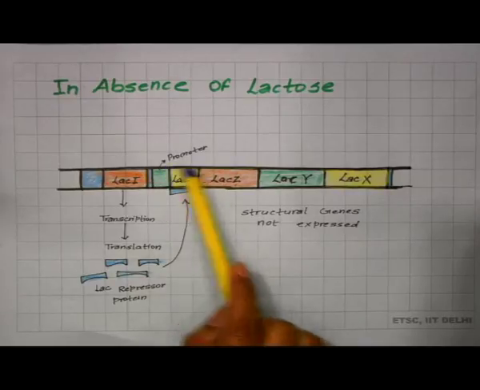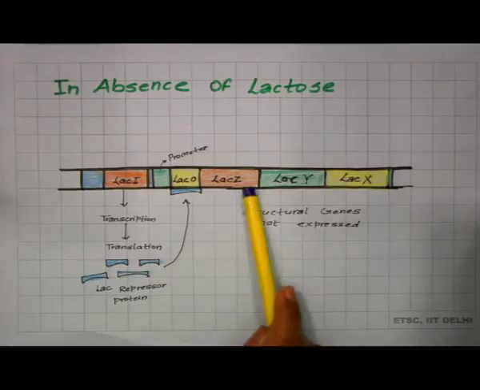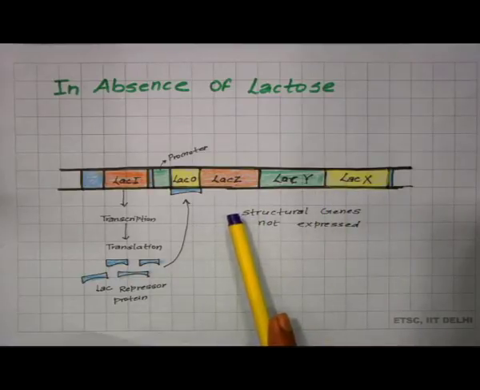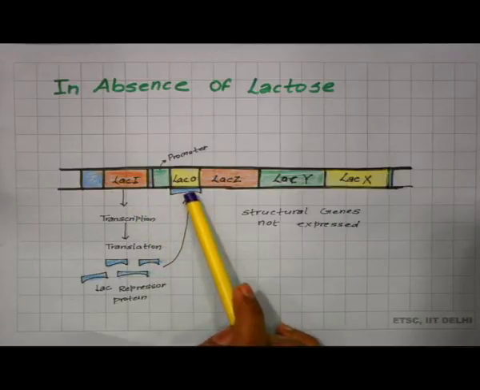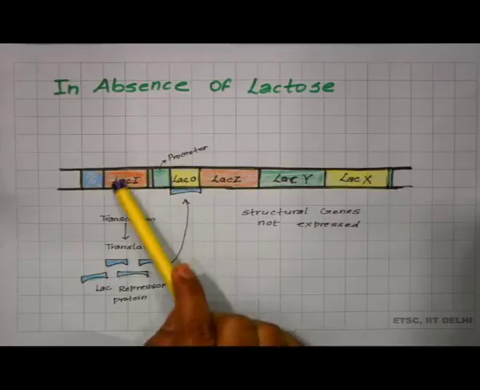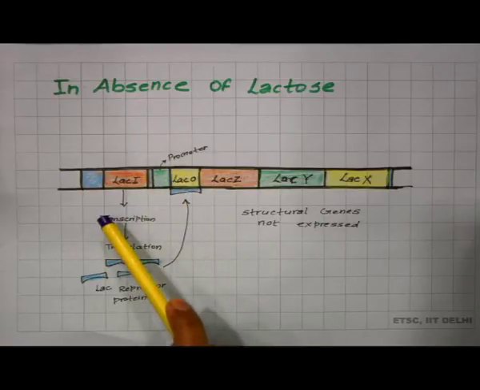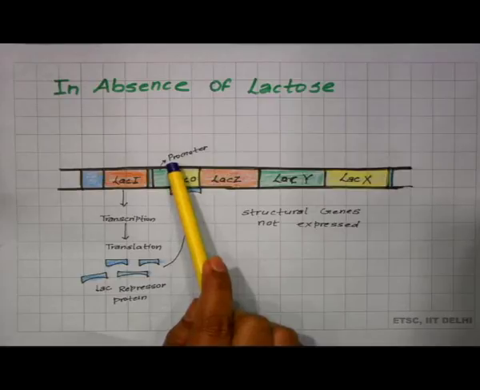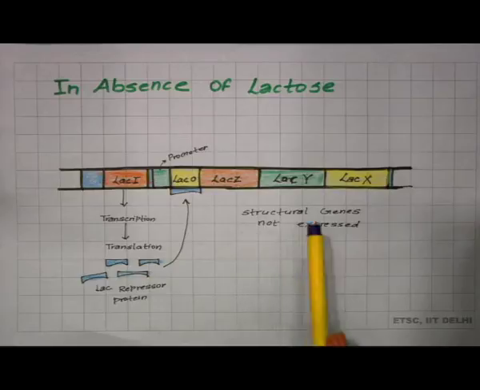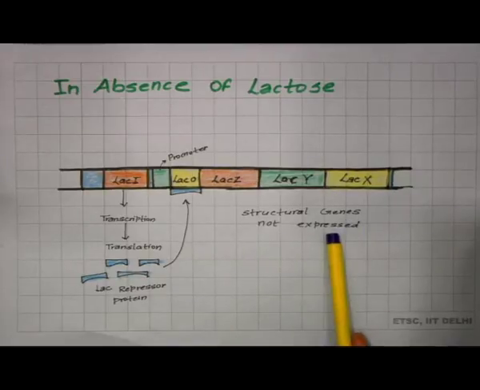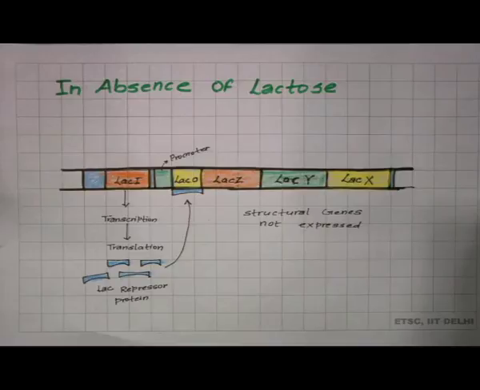And as we know, for the transcription of these genes Lac Z, Lac Y, Lac X, the RNA polymerase needs to bind at the promoter. So, because of the presence of the repressor protein, the RNA polymerase cannot bind over the promoter. If RNA polymerase cannot bind, these genes cannot be transcribed, no translation will occur, and no protein synthesis will occur. So, structural genes will not express in the absence of lactose. I hope it is clear to you.